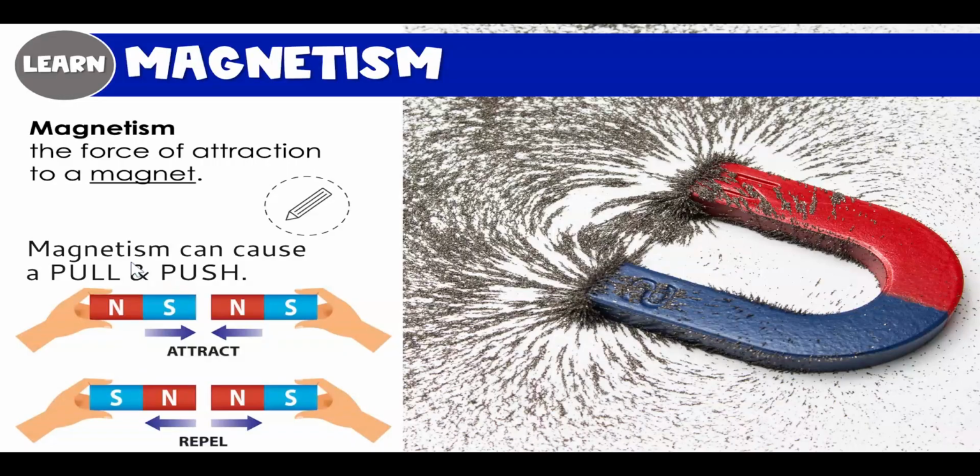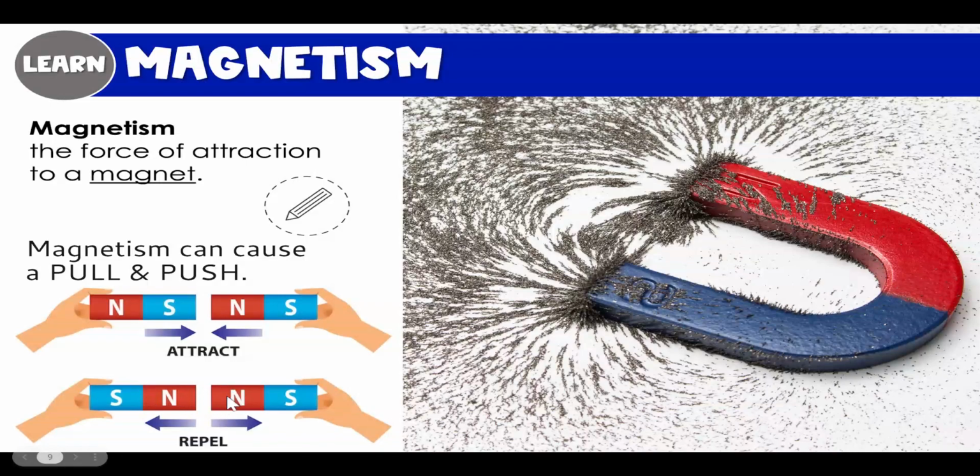Now, if you have two magnets, magnets actually have two sides. They have a north and a south. The opposite sides attract. So if you hold the south end to the north end, those two sides will attract, right? If you've ever heard the phrase opposites attract, you can think about that. It goes with magnets. And then the alike sides actually push away from each other. They do not like to touch, right?